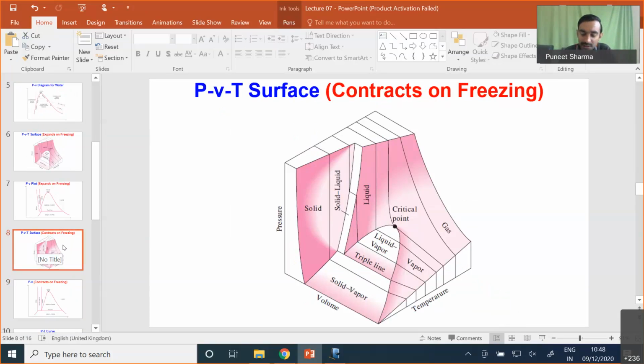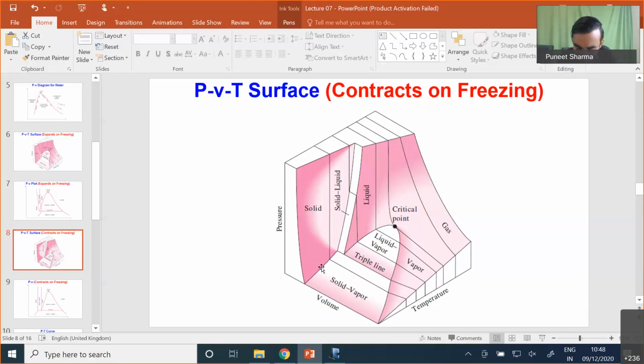diagram. This particular PVT surface is for substances which contract on freezing. If any substance contracts on freezing, there will be a decrease in its specific volume. So you can see this is my saturated vapor line. Then I have the saturated liquid line over here.